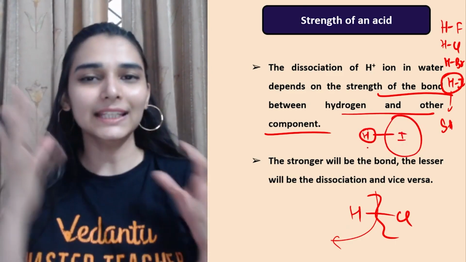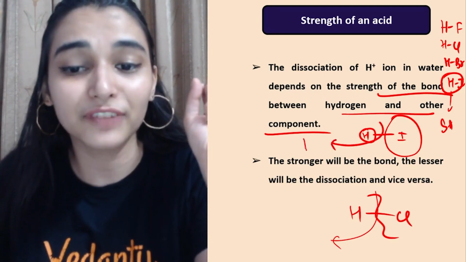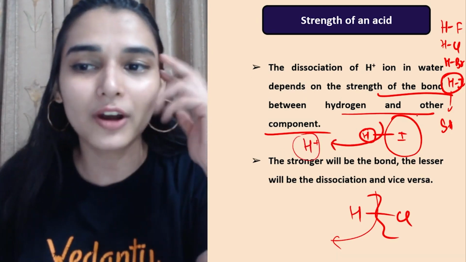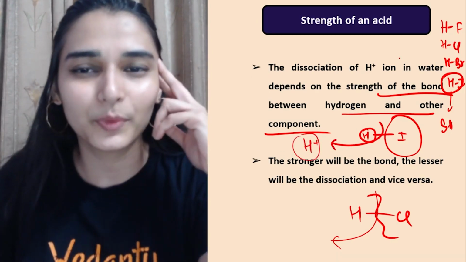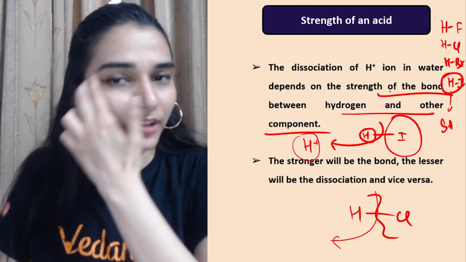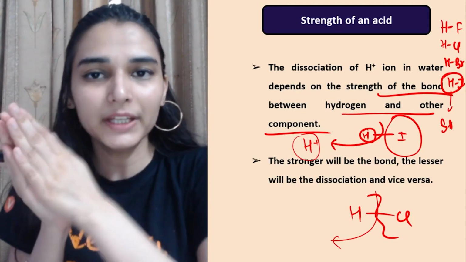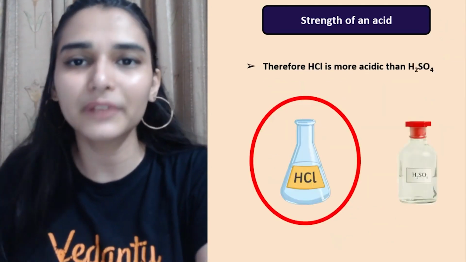It becomes very easy to break this H–I bond, and H plus loss becomes very quick. So it is the strongest acid in its respective group. ठीक है, HF weakest होगा. So it depends on the bond strength. Stronger is the bond, lesser is the chance of H plus getting dissociated, so weaker will be the acid.